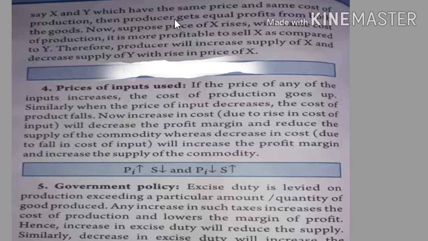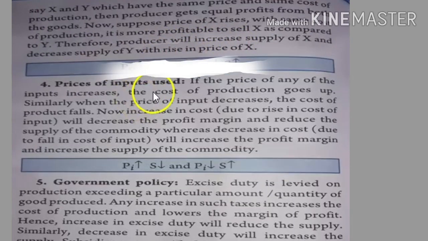What is the reason for that? He may be thinking that it is more profitable to sell X as compared to Y. Therefore the producer will increase the supply of X and decrease the supply of Y with the rise in the price of X.